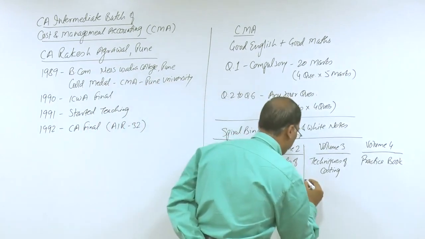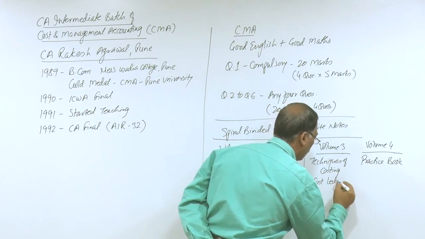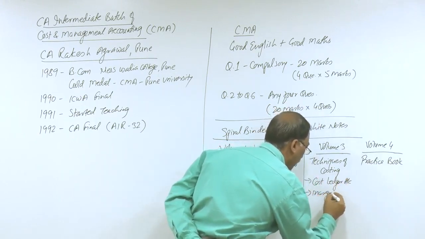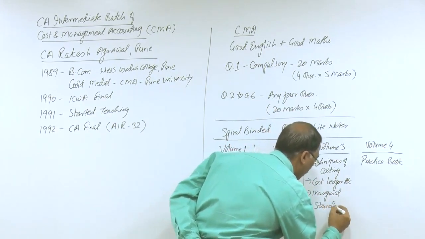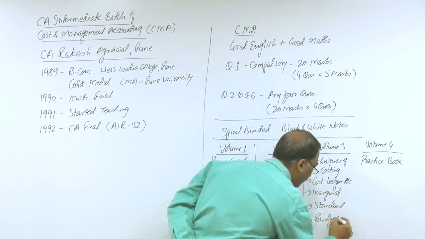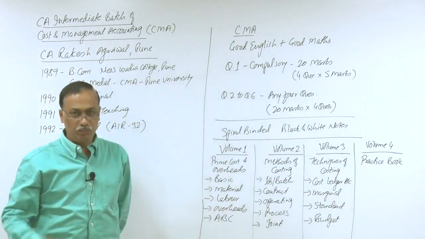In techniques of costing, I will cover cost ledger accounting, I will cover marginal costing, standard costing and budget and budgetary control topic. These will be covered in volume 3.